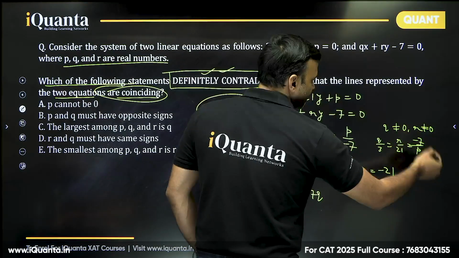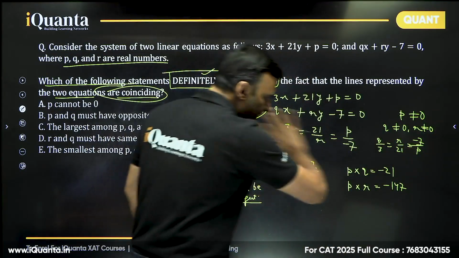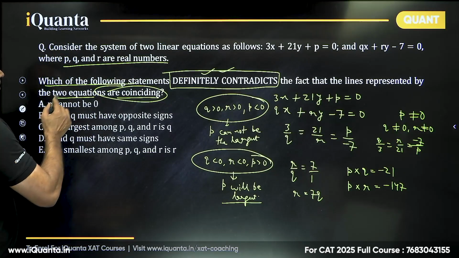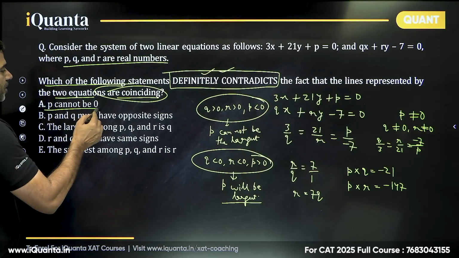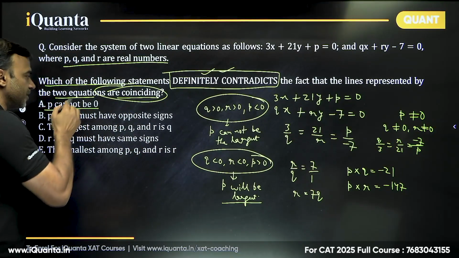So from here we can see that P also cannot be equal to 0. These are the things that just by looking at this we can say that, right? Now, so P cannot be 0. Now this is in sync. It does not create any trouble. So this is true. So this cannot be the answer.